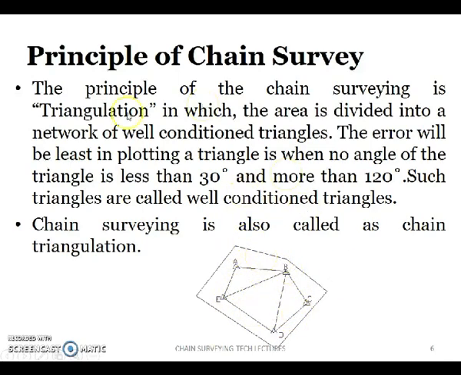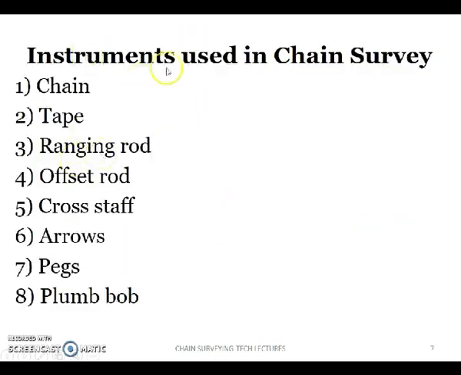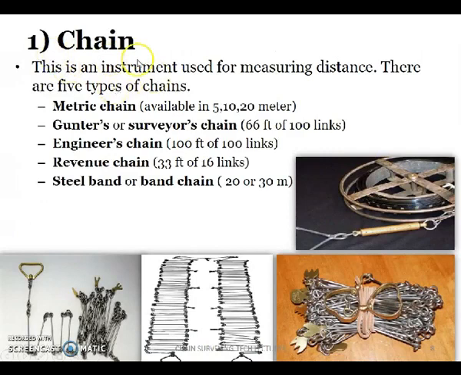So this is how the chain surveying is carried out, and these are all the instruments used in the chain survey. Let us discuss each of them individually. The chain is an instrument used for measuring distance. There are various types of chains here. A few chains appear to be similar, but they vary in the lengths and the number of links. The first chain is the metric chain. It is available in 5, 10, 20 and 30 meters.